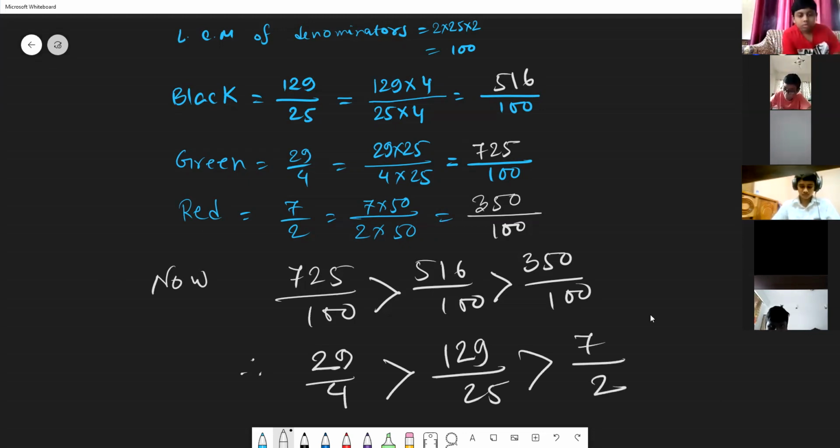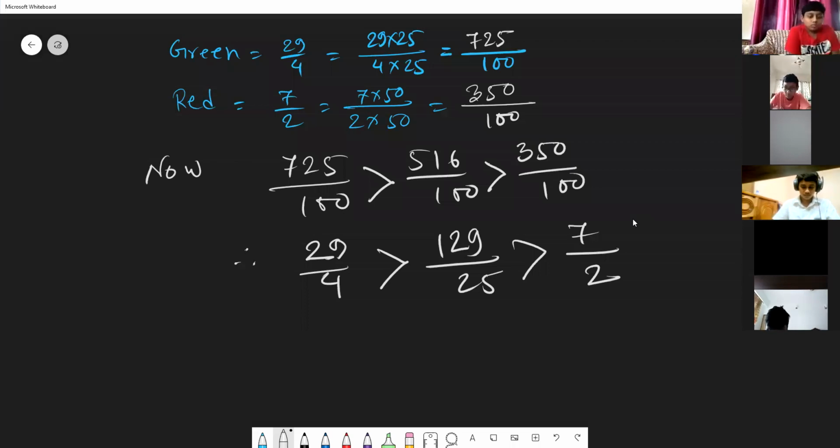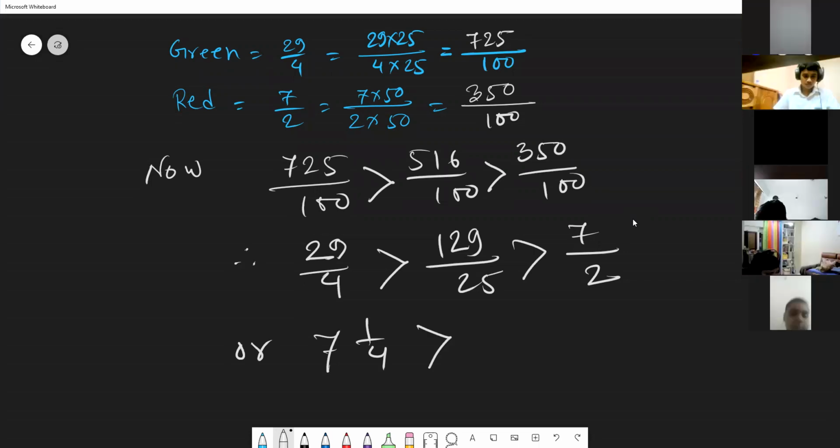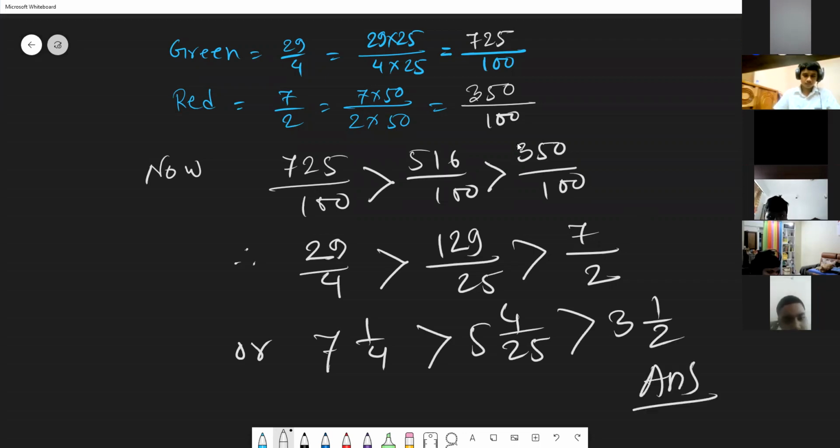Okay, now convert this one again. Okay, this is mixed fractions: 4 7 1 by 4, 7 whole 1 by 4. Then you have done 5 4 by 25, 4 by 25, 1 by 2, 3 1 by 2, 1 by 4. So this is our answer in ascending order.